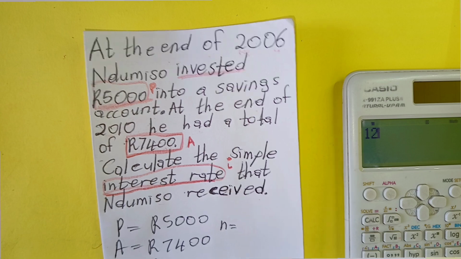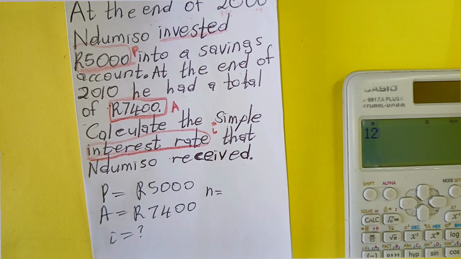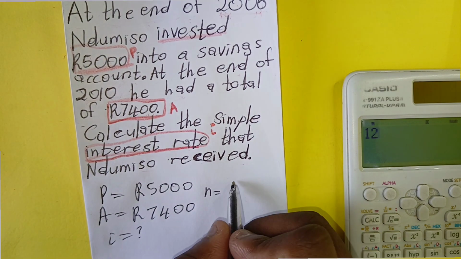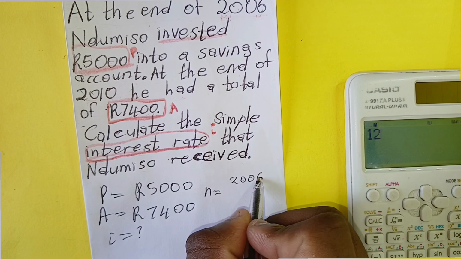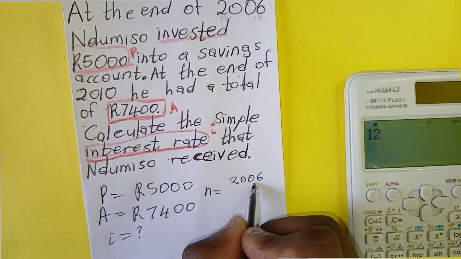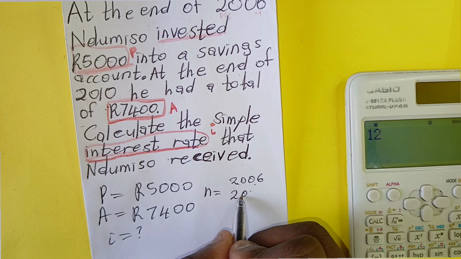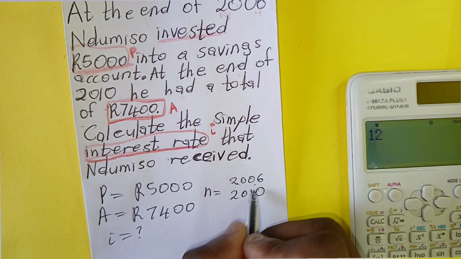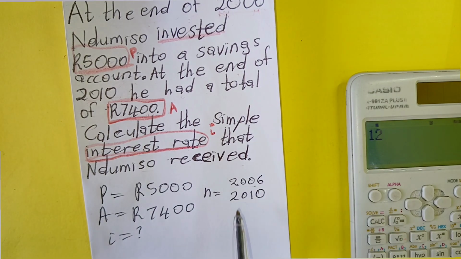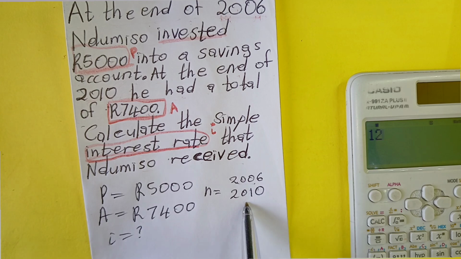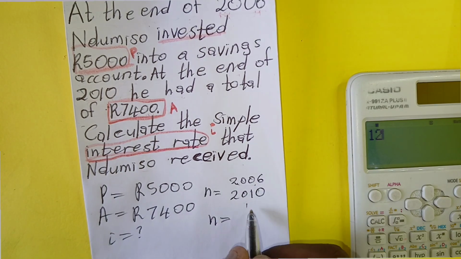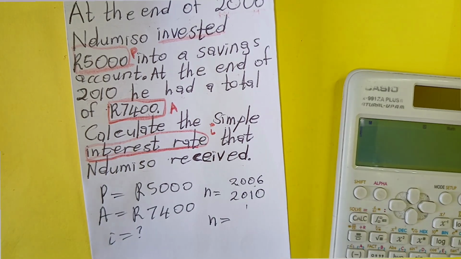Do we have N there? Yes, we do have N. So from 2006 until 2010, it means that the gap between them was how many years?